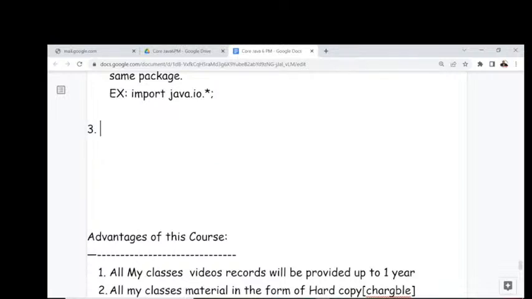Third difference. What is the third difference here? C and C++ are platform dependent programming languages.